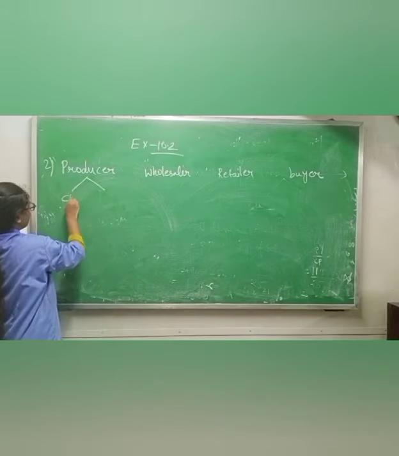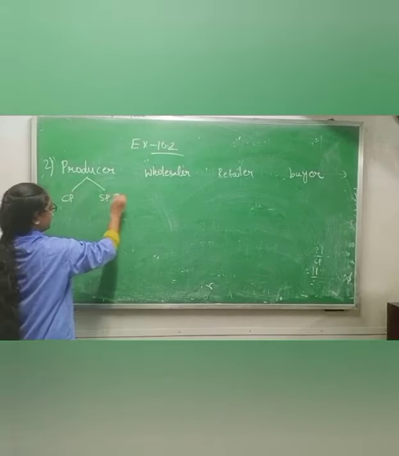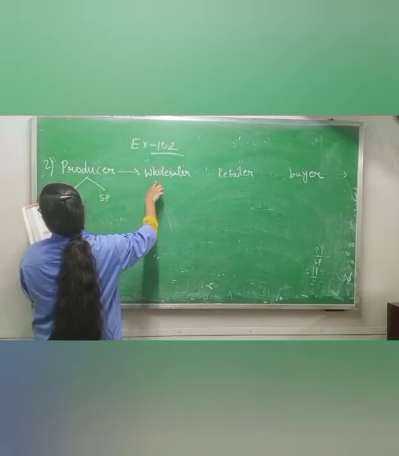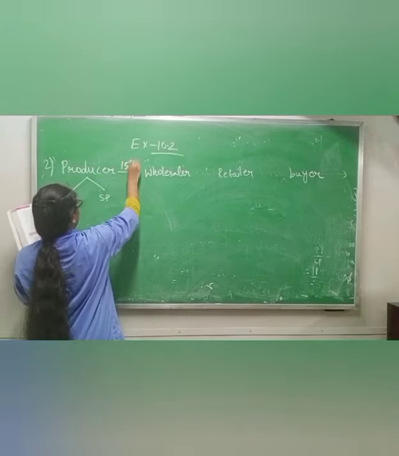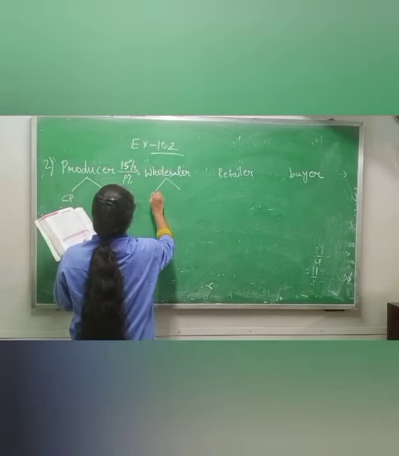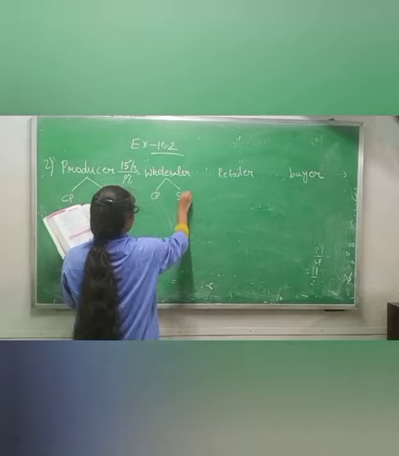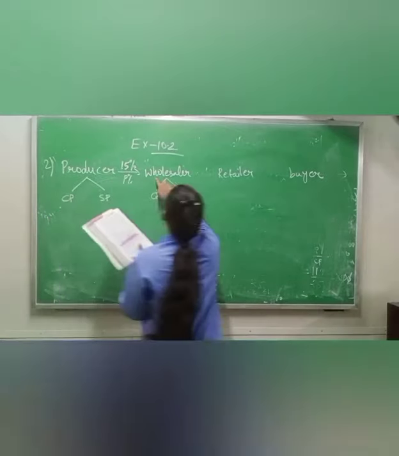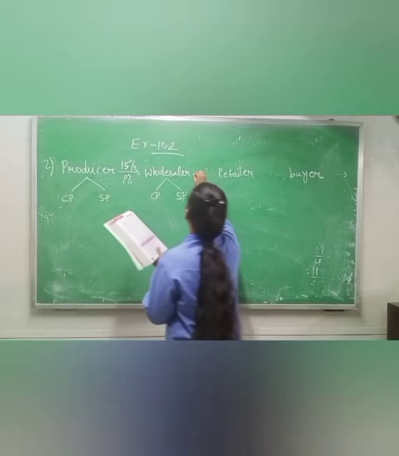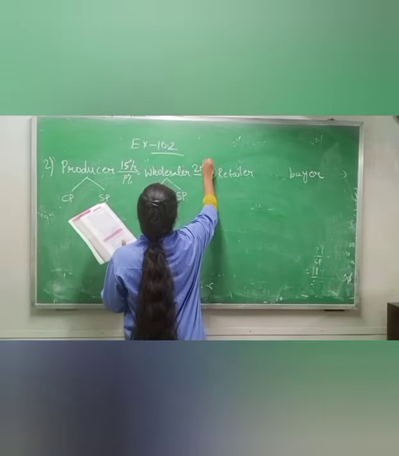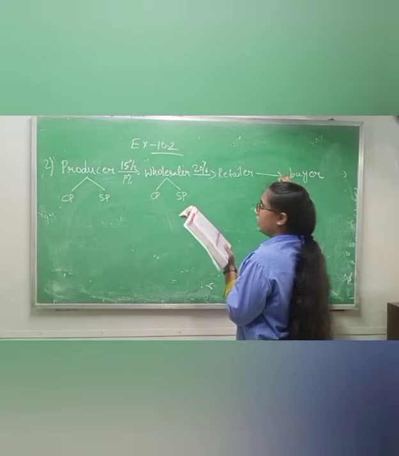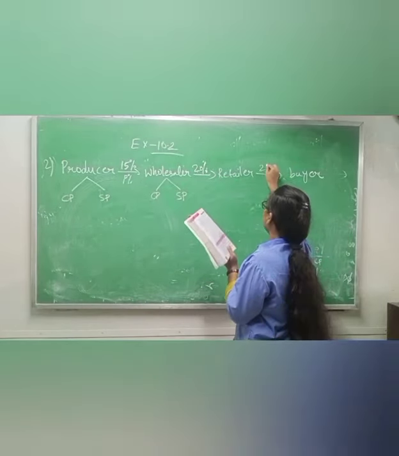Now two things are there: cost price, selling price. When producer is selling this to wholesaler, he is making 15% profit. Again, two things are given. You have to write selling price and cost price. Then when wholesaler is selling to retailer, he is making 20% profit. Then retailer is selling to buyer, and he is making 25% profit.